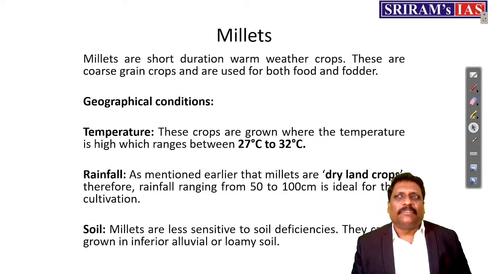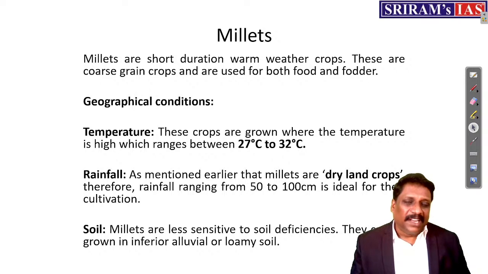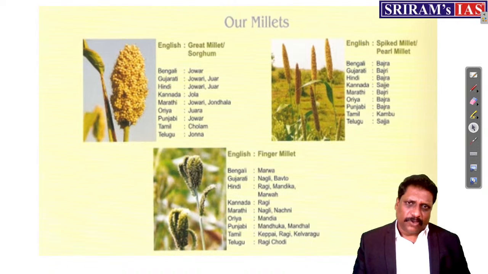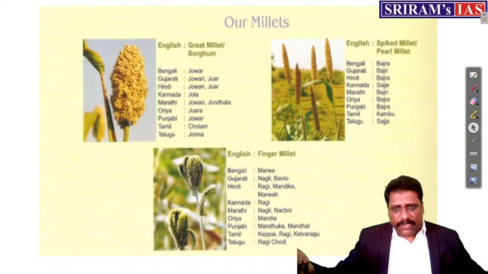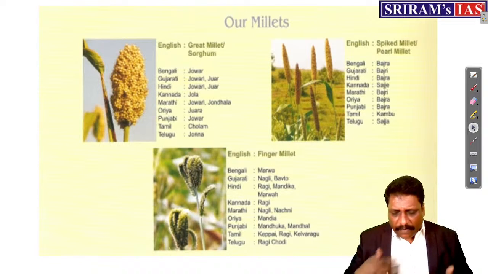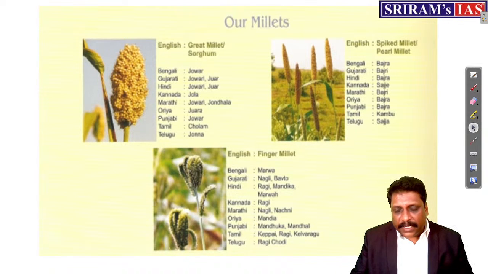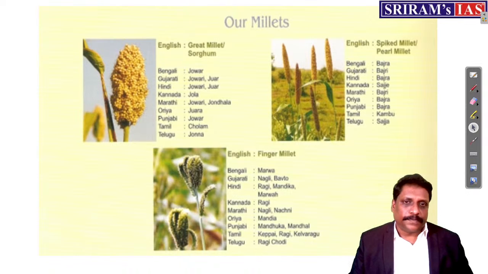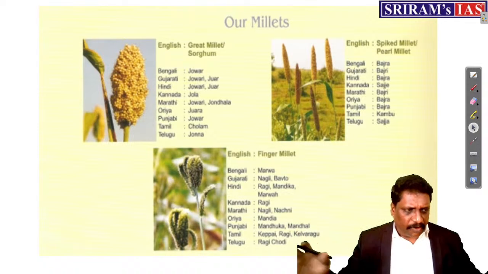All right. But why exactly are millets not so popular? Nowadays we are talking about popularization of the millets. But I believe that millets lost their prominence because of the Green Revolution. Because food security somewhere we have achieved at the cost of nutritional security. But today we are talking about evergreen revolution. That's a different story. But the prominence of millet has reduced because of the rise in wheat growth.